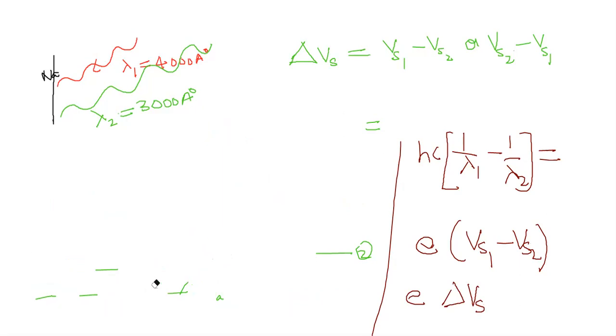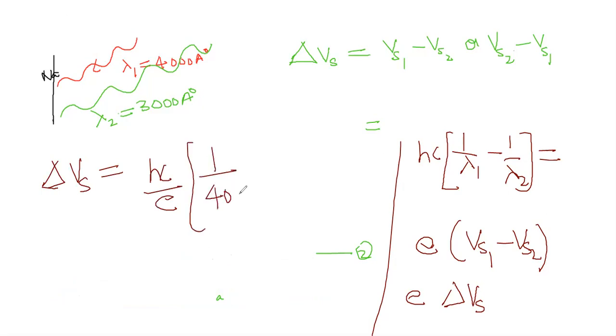So delta Vs, the change in the stopping potential, is equal to, e goes to the denominator on that side, Hc by e into 1 by 4000, which is 1 by lambda 1, minus 1 by 3000. Understood? This is what we have to find out.